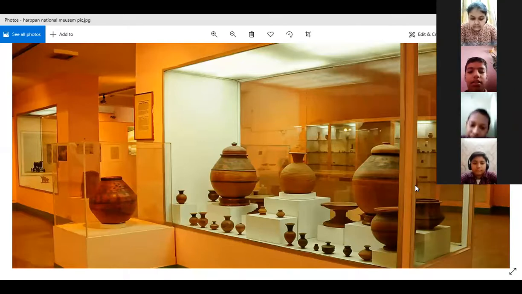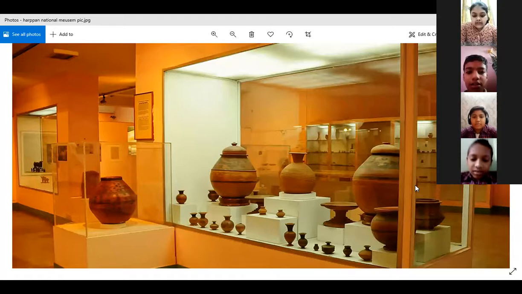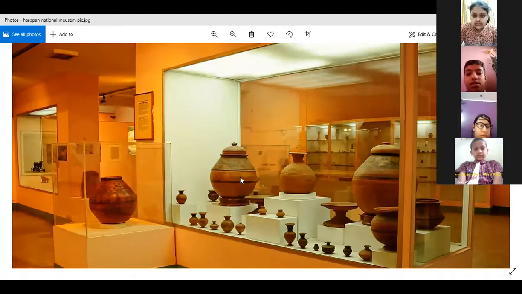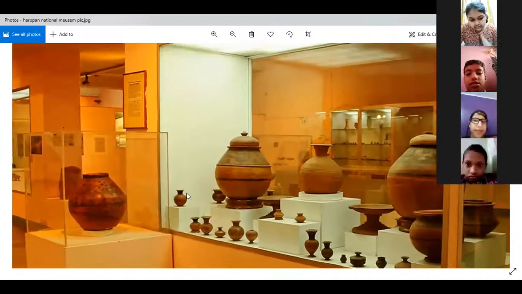Okay. Arnav Agarwal, what kinds of pots are you using at your home, Arnav? No. Sometimes people use it to store water. We use it to store water. Yes, ma'am. Water, right? But how can you differentiate this pot from that? Do you observe any difference between both of them?